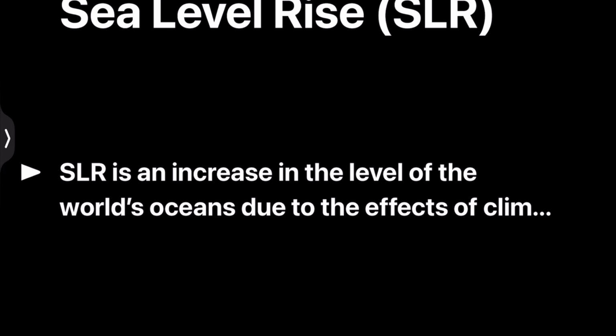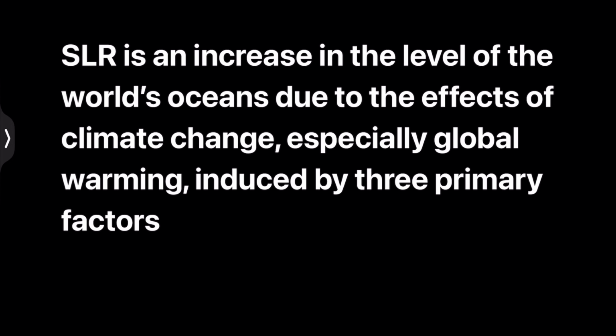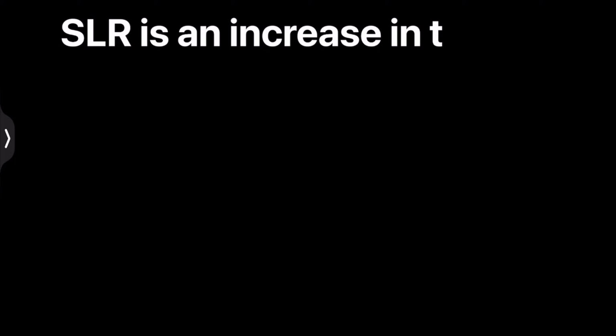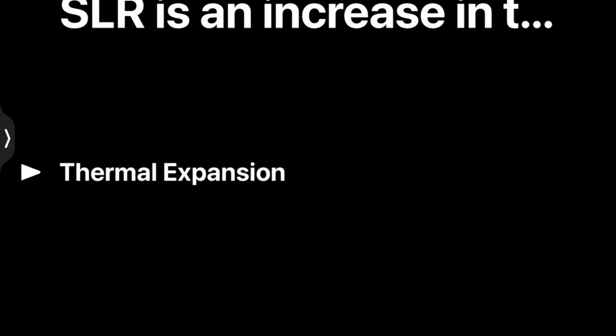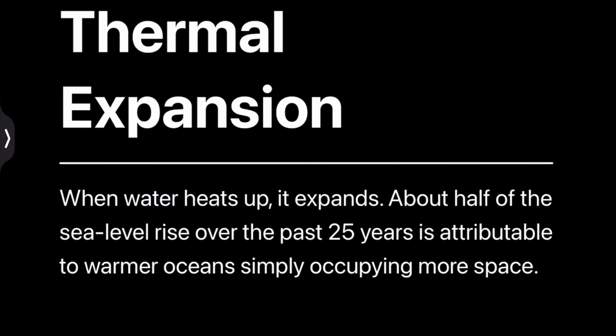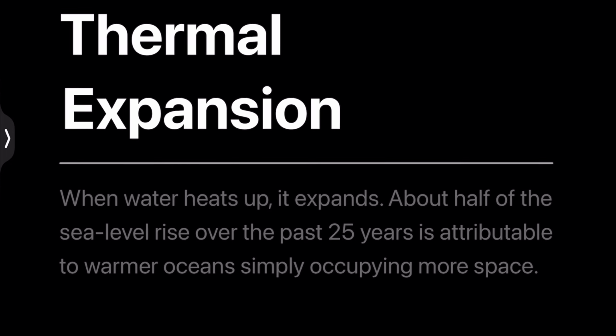So the sea level rise is an increase in the level of the world's ocean due to the effects of the climate change, especially global warming induced by three primary factors. The first primary factor is thermal expansion. Thermal expansion means when water heats up, it expands. About half of the sea level rise over the past 25 years is attributable to warmer oceans simply occupying more space.